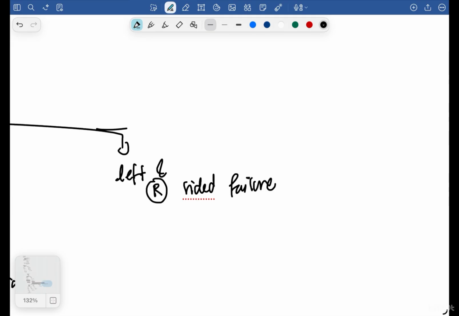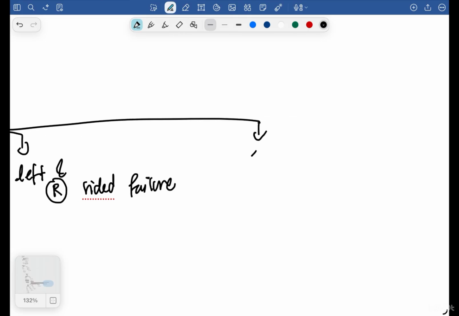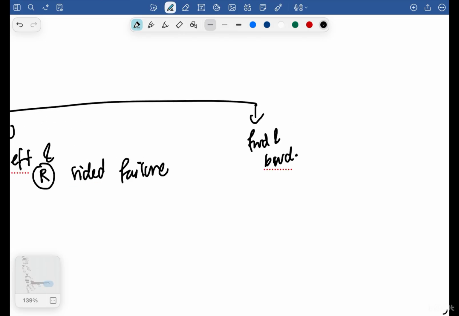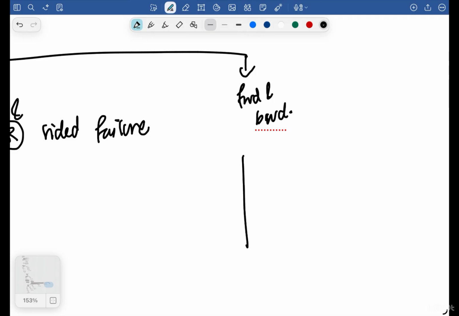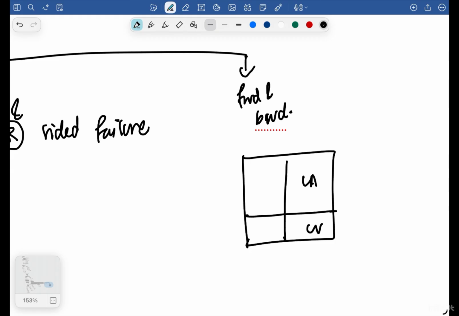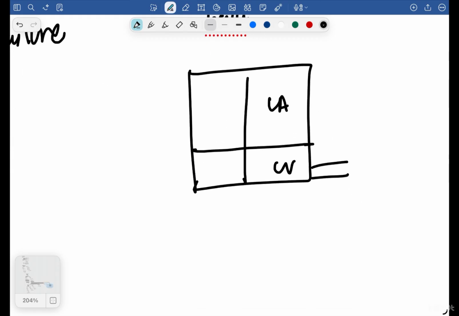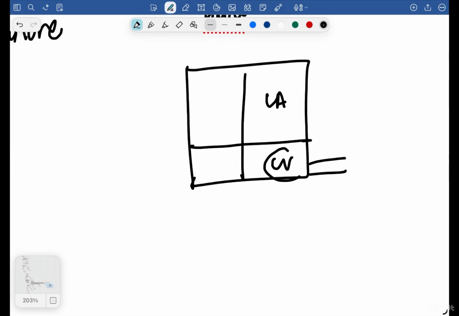Now, you also have something called forward and backward. For example, in the heart, basically what is happening, this is the heart. I'll take your left ventricle into consideration. Either the blood from the left ventricle is not able to move forward, or the blood from the left ventricle is going backward. Okay, this is called backward, and this is called forward.